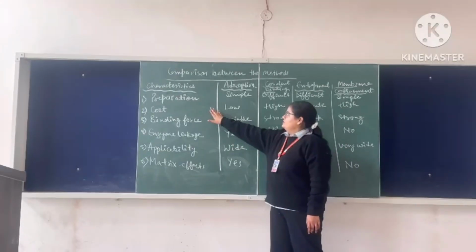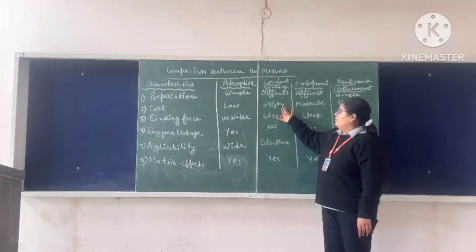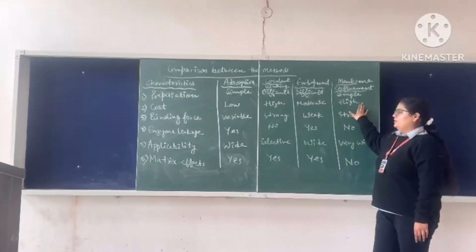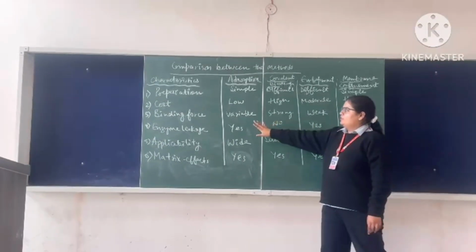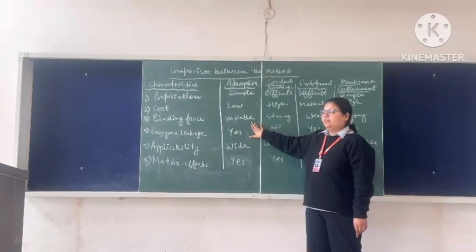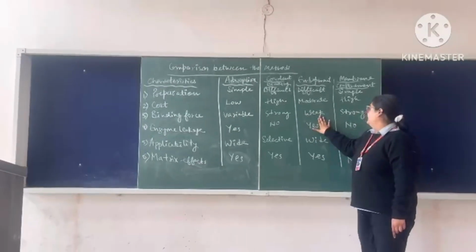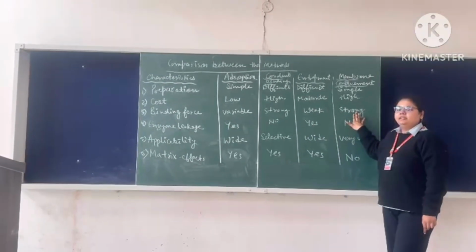On the basis of cost, adsorption is low, covalent binding is high, entrapment is moderate, and membrane confinement is high. On the basis of binding force, adsorption is variable, covalent binding is strong, entrapment is weak, and membrane confinement is strong.